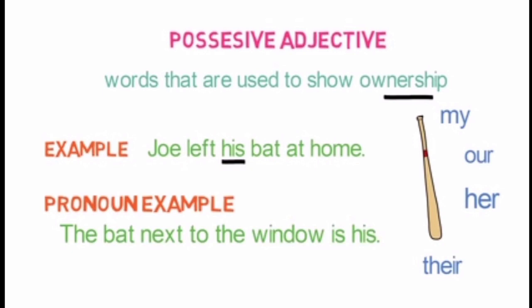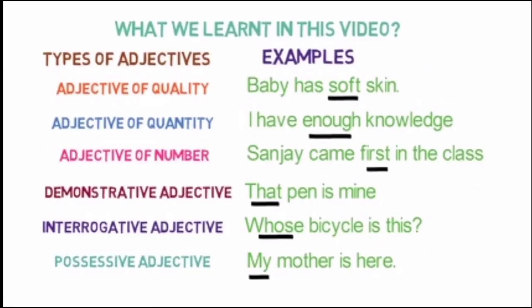So, you know that describing a noun is adjective. Using instead of a noun is pronoun. So, keep remembering that. Always, if you have a confusion, you can remember these points. If the word is used instead of a noun, it is a pronoun; if the word describes a noun, it is an adjective. Okay, now we have discussed all the 6 types of adjective. So now let's have a quick recap of what we have learnt in this video.